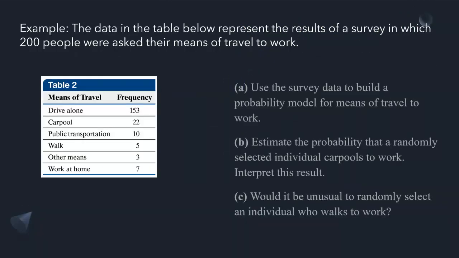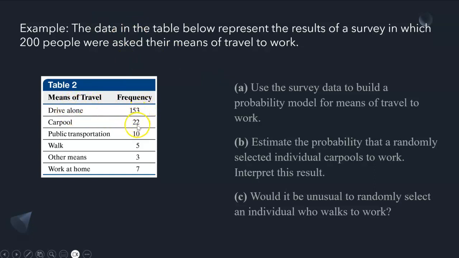Alrighty, and the next example I have is the data in the table below represent the results of a survey in which 200 people were asked their means of travel to work. We want to use the survey data to build a probability model for means of travel to work. We want to estimate the probability that a randomly selected individual carpools to work and interpret that result. And then we want to answer, would it be unusual to randomly select an individual who walks to work? And this is my table over here, and these are the results from the survey.